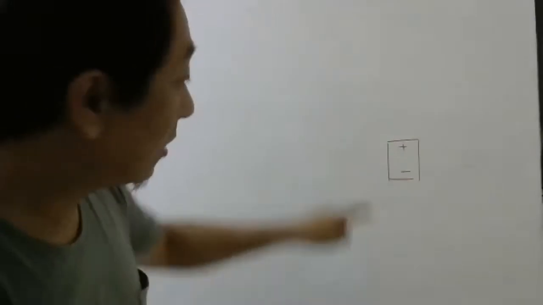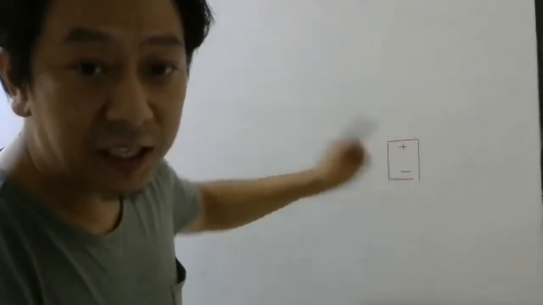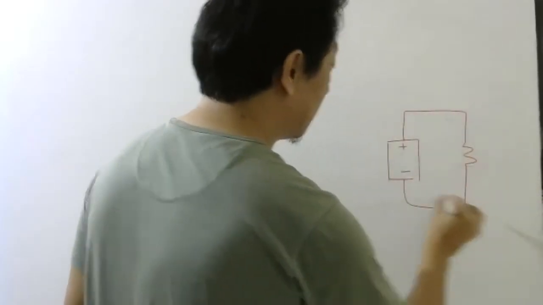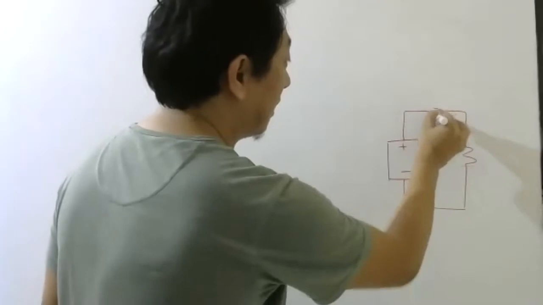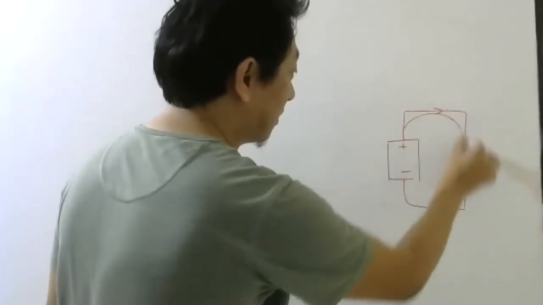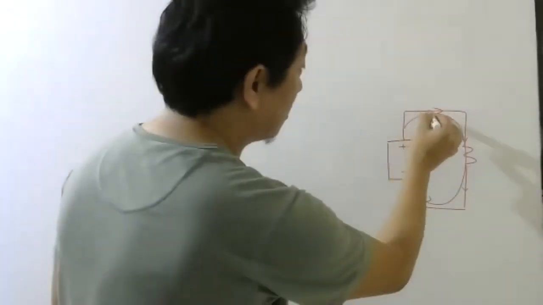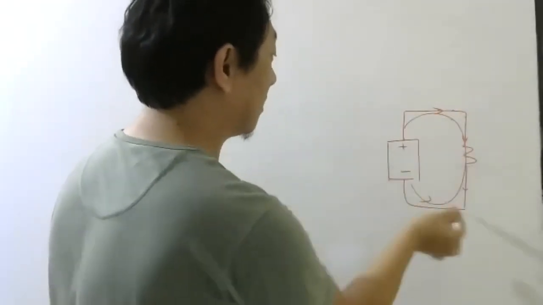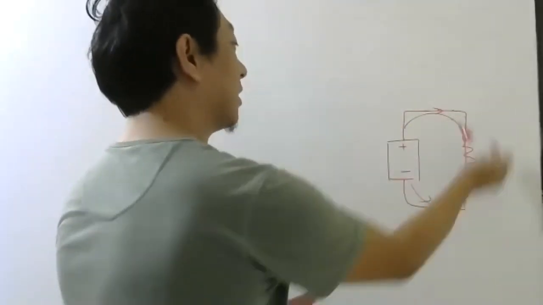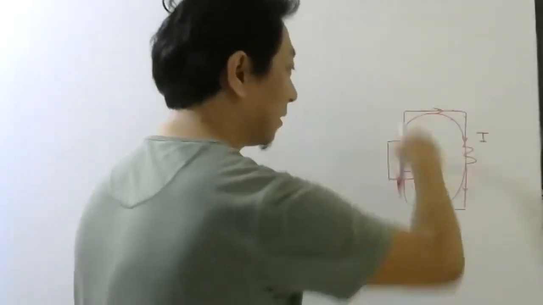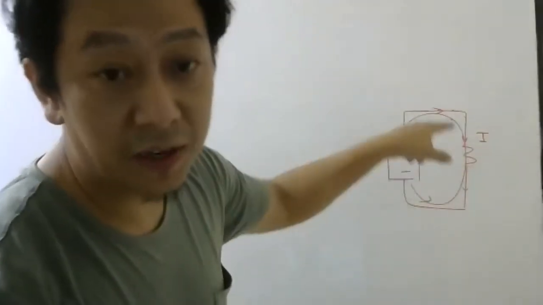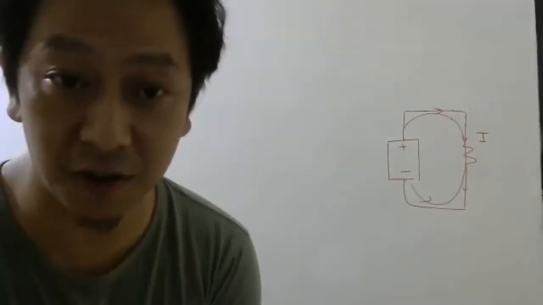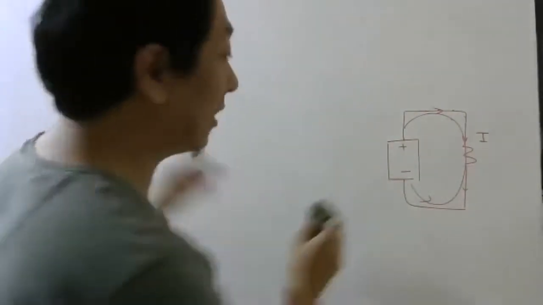there was positive charge on one rod, negative charge on the other rod. So when you connect a resistor, this positive and negative charge has an electric field like this. So these electrons will feel a force in the opposite direction. So electrons will flow like this. If electrons flow like this, current we will show this way. So it was because of the electric field produced by the charges in the electrodes of the battery. But here there is no battery.